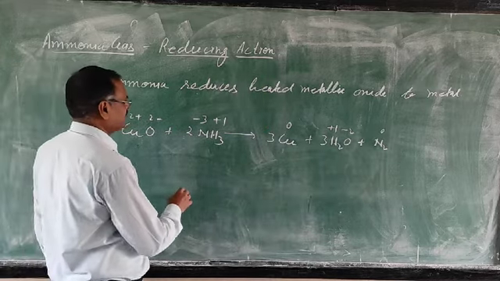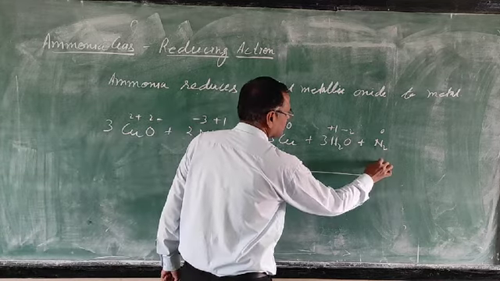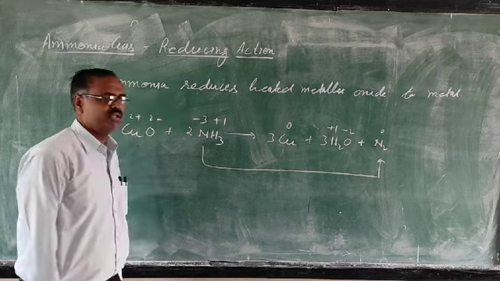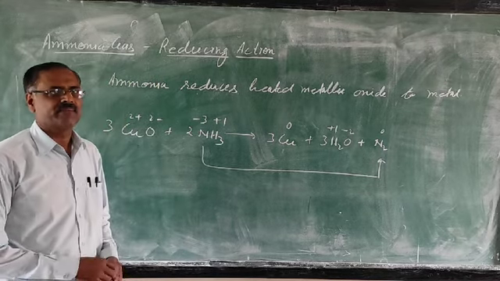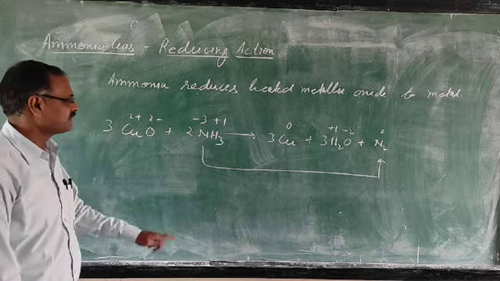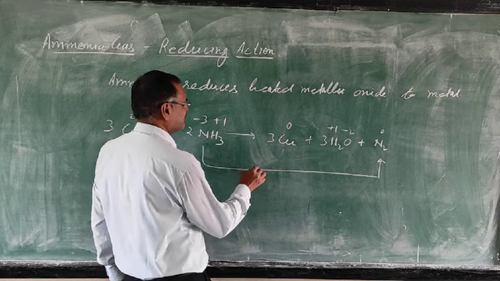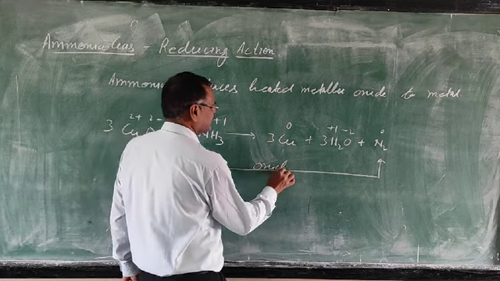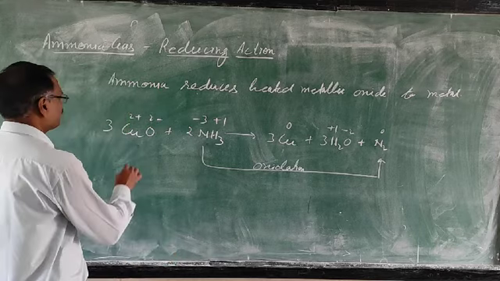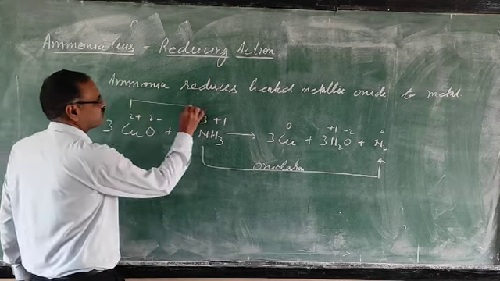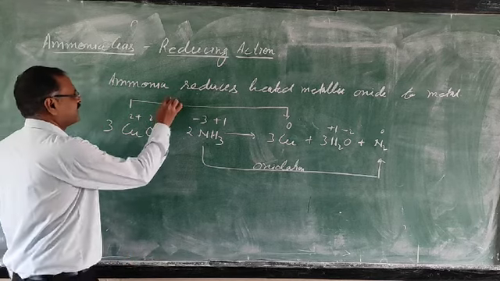For the nitrogen, it is minus 3 to 0. I told you, where there is an increase in oxidation number, it is oxidation. If there is a decrease, reduction. So minus 3 to 0, increase is there. This is oxidation. And then copper plus 2 to 0, decrease is there, reduction.